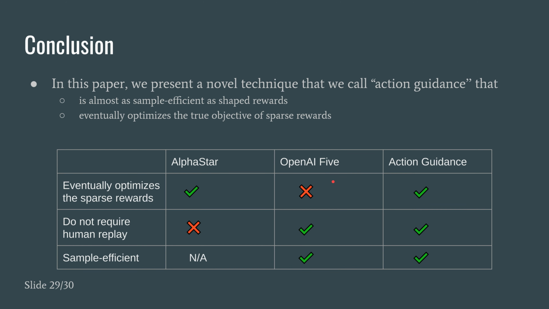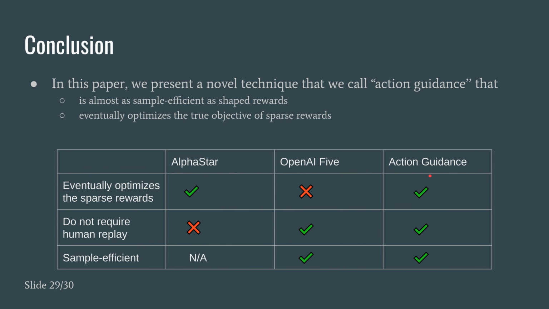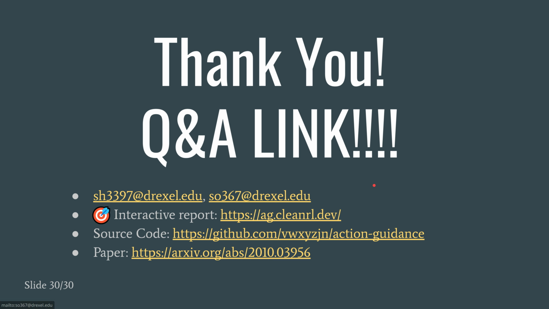In OpenAI Five, they use shape rewards, which makes the training sample efficient and does not require human replay, but they don't eventually optimize the sparse rewards. In action guidance, we are sample efficient, we do not require human replay, and we eventually optimize the sparse rewards. So action guidance hopefully will serve as a promising intermediate between these two approaches.